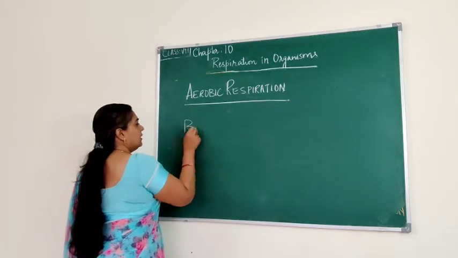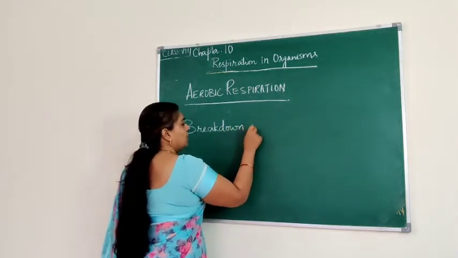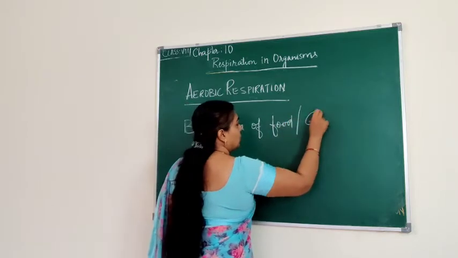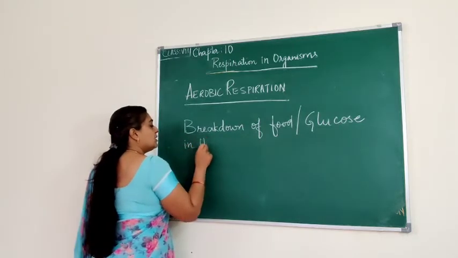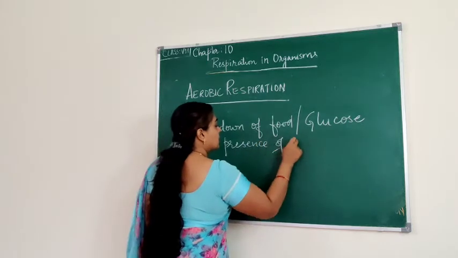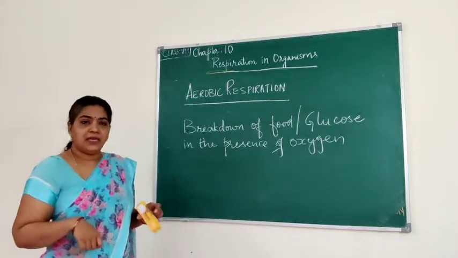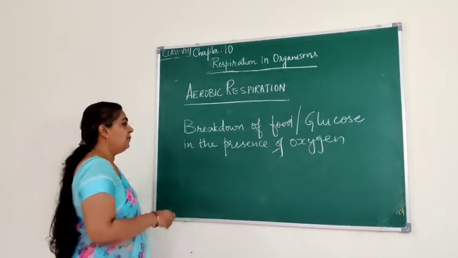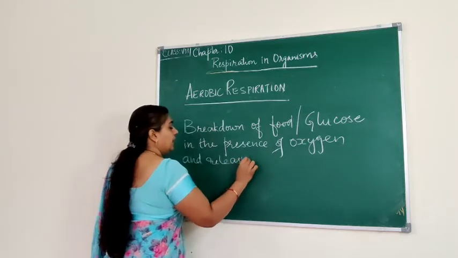Aerobic respiration is nothing but breakdown of food. When we say food here, it is glucose. Breakdown of glucose in the presence of oxygen and releasing energy is called aerobic respiration.